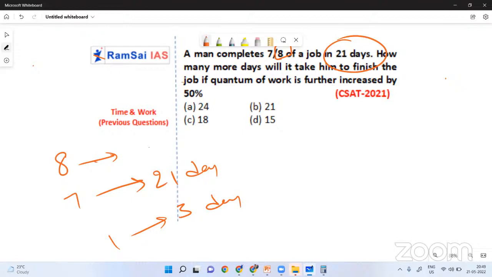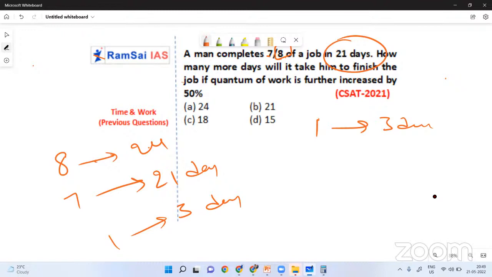So 8 laddus, he'll take how many days? 24 days. See, 7 by 8 is finished means one more laddu remained. So one laddu he'll take 3 days. That is okay. But suddenly what happened? One person came and said, okay, just imagine the man is Sriram only. I am only the man. So another person came and said, Sriram, you have another work here. Okay, tell me what is the work?